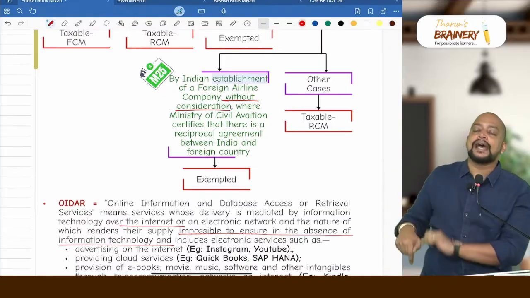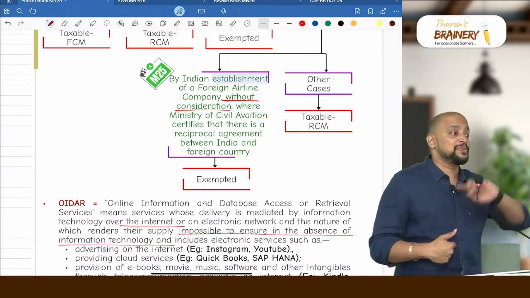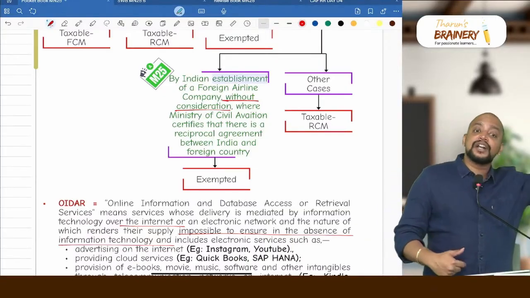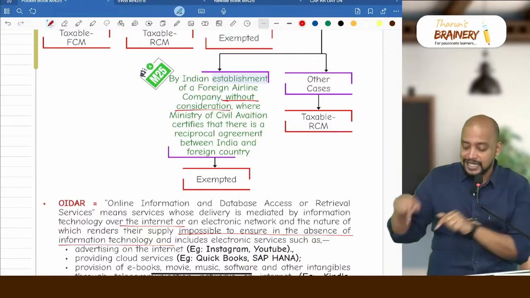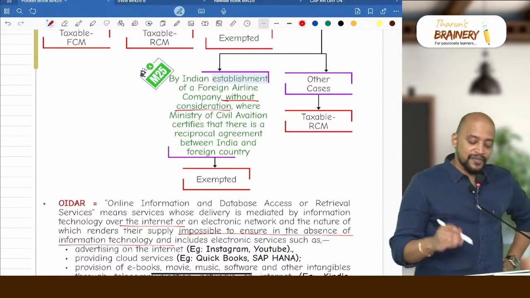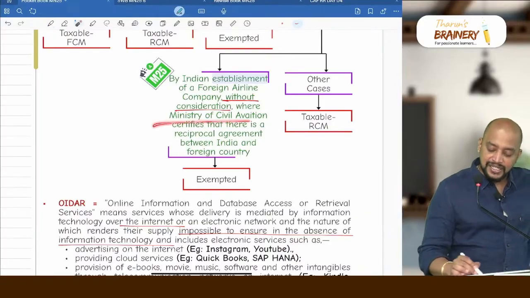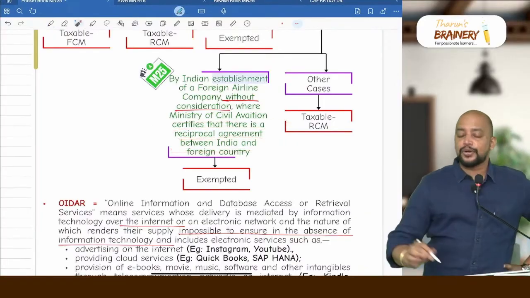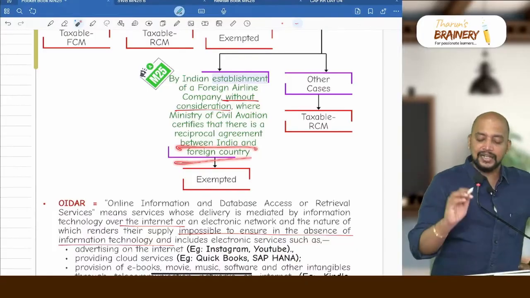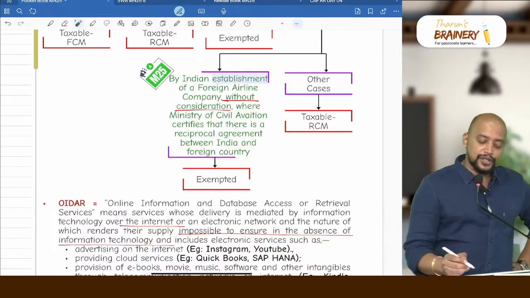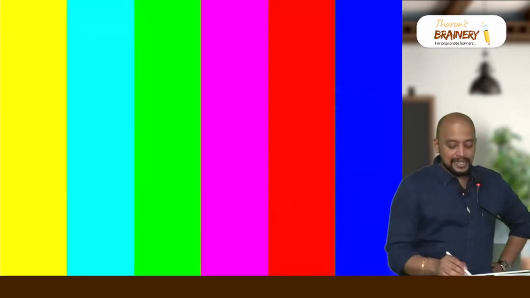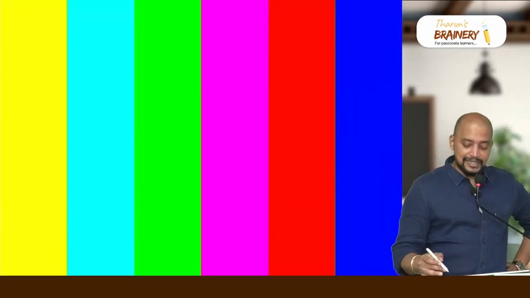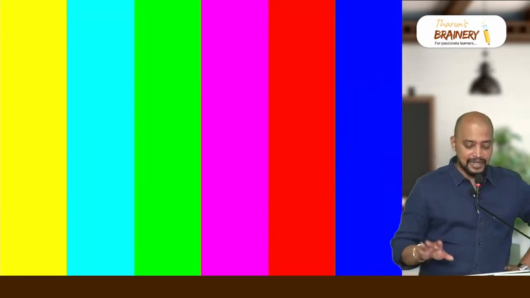Say Indigo Airlines is having an establishment in Singapore, and the Singapore government has given the reciprocal exemption to them. So then only here it is exempted. Provided the Ministry of Civil Aviation certifies that there is a reciprocal agreement between India and the foreign country, and very important, it should be without consideration. This is a newly added amendment, then it is exempted. In other cases, it will be taxable under RCM.